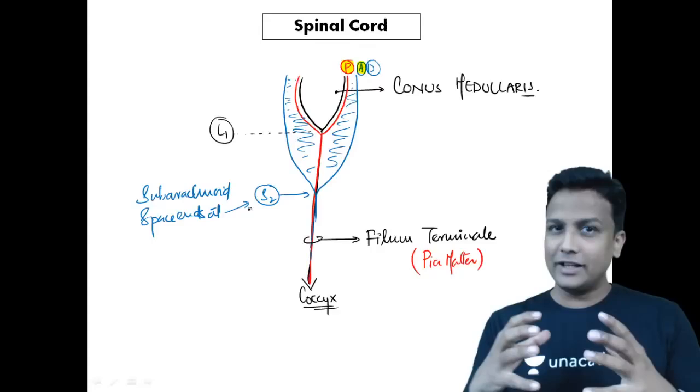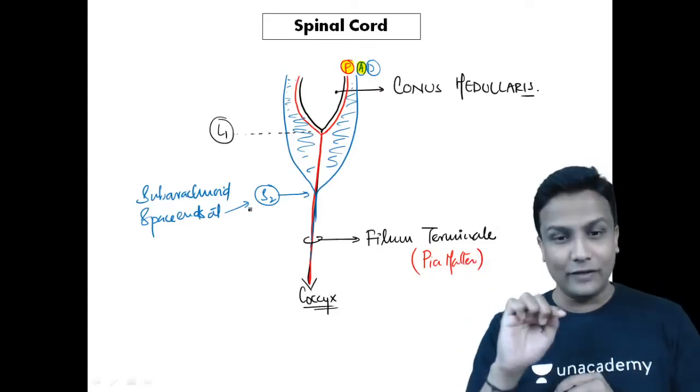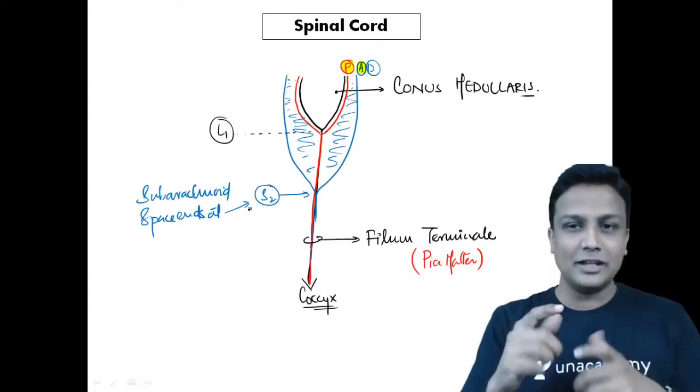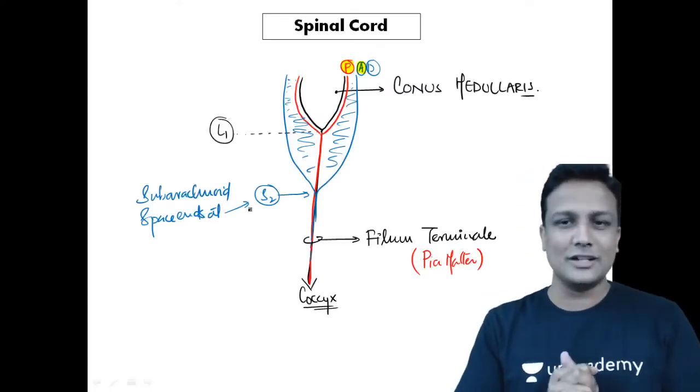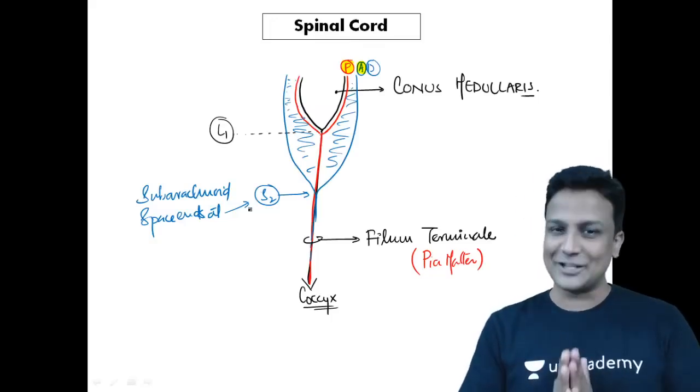So I repeat again here right now. In one of the exams, the question is very simple: arachnoid and dura mater are meeting at which level? At the level of S2. And at the same time, they are even asking another question in a twisted manner: where will the subarachnoid space end? Yes, again it will be ending at S2 only, guys.